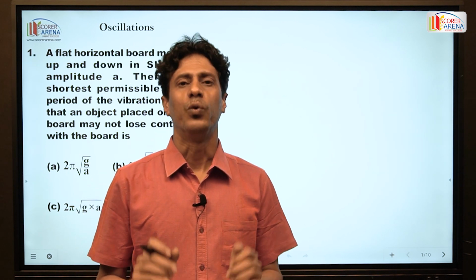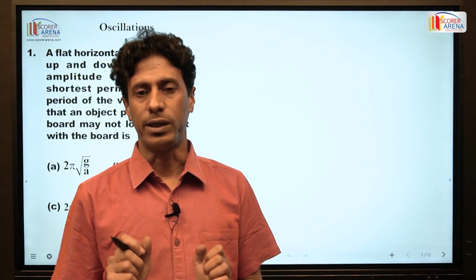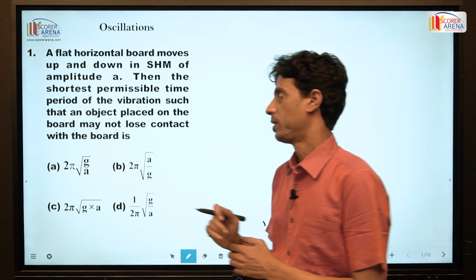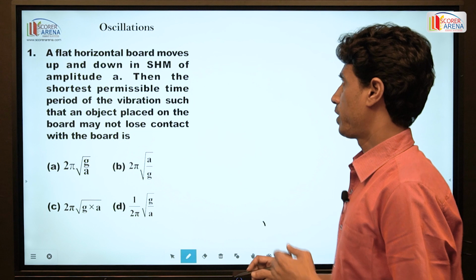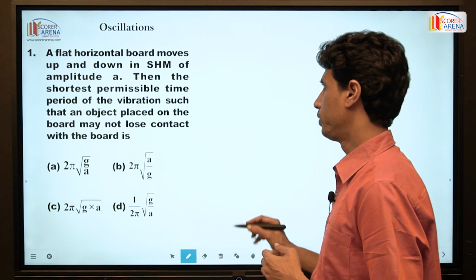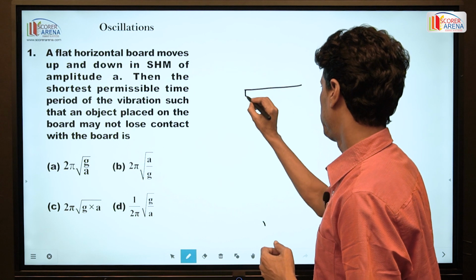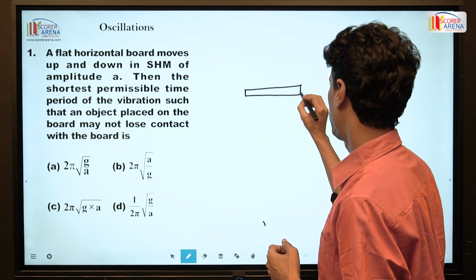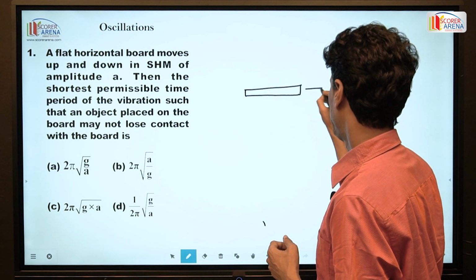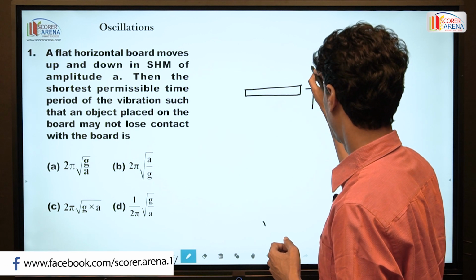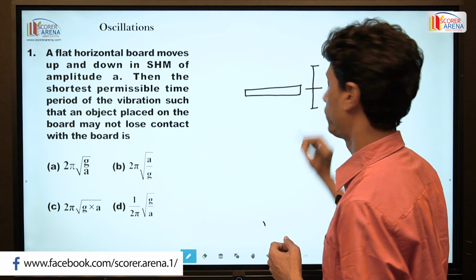Moving to the first question: a flat horizontal board moves up and down. This is a flat horizontal board, oscillating with a certain amplitude.